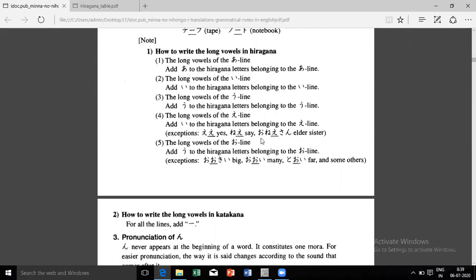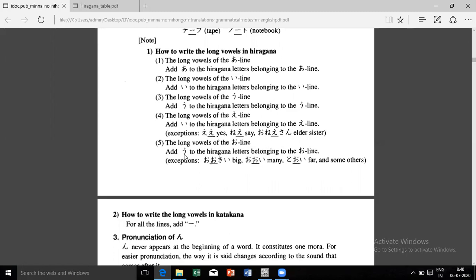Ane means my elder sister, and for somebody else's elder sister it becomes oneesan. So exceptions like these are also there. I would advise you to read this, and when you're writing that one point, for example prolonged vowels, that point you have written in your book, plus whatever is mentioned in my typed notes, you can make a combination of these words as well. Okay.